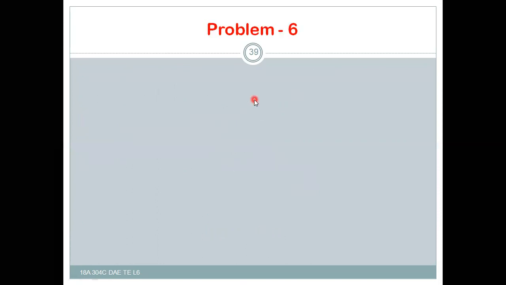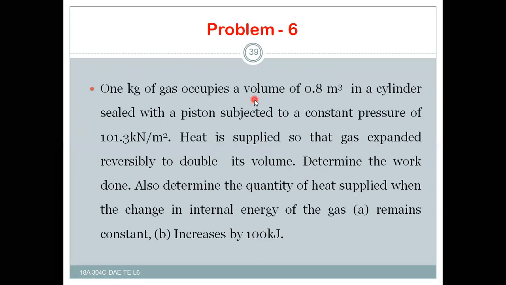And problem number 6. Here in this case, 1 kg of gas occupies a volume of 0.8 meter cube in a cylinder sealed with a piston subjected to a constant pressure of 101.3 kilonewton per meter square.